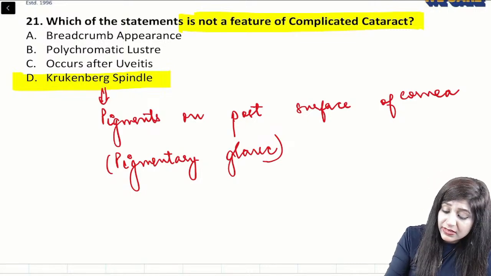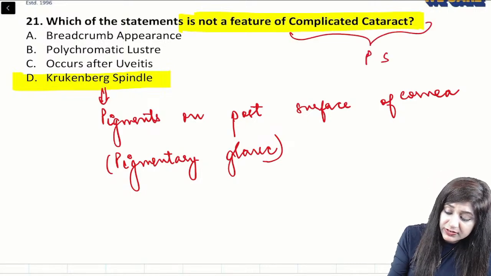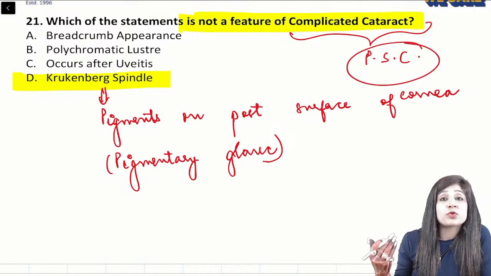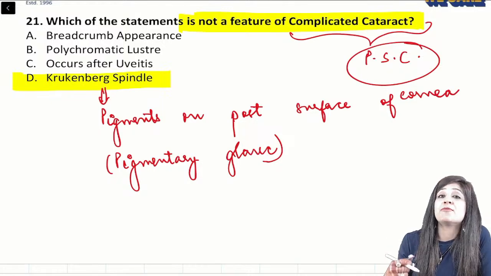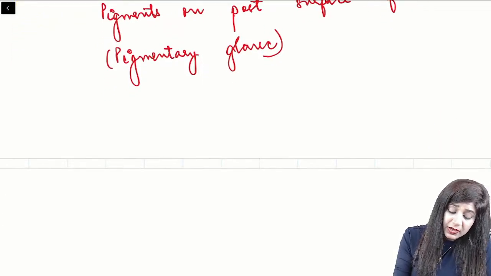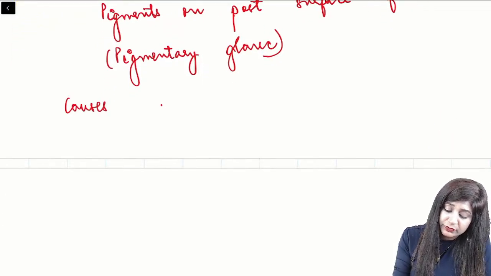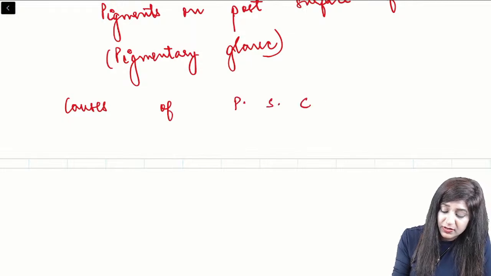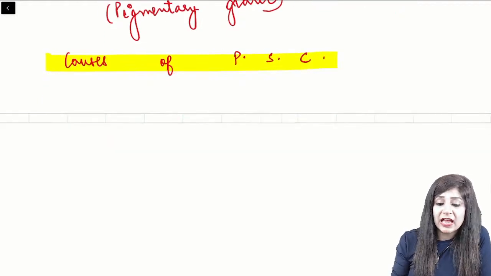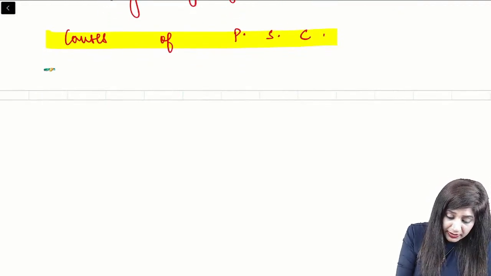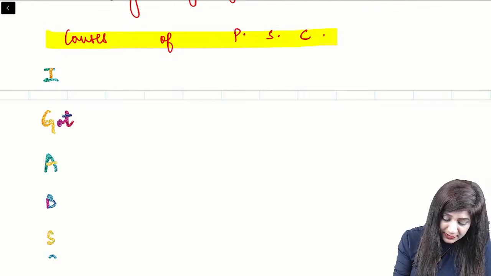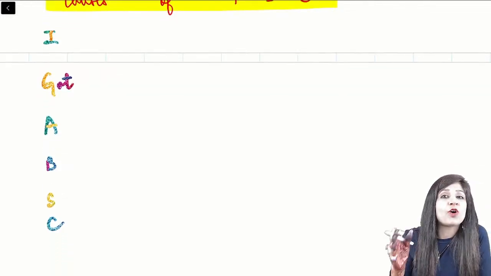Another important thing is that this complicated cataract is the posterior subcapsular cataract. Posterior subcapsular cataract is the visually most handicapping type of cataract, where we have maximum diminution of vision taking place. That is why you should know the causes of posterior subcapsular cataract. For this, we have a simple mnemonic again: I got a PSC.